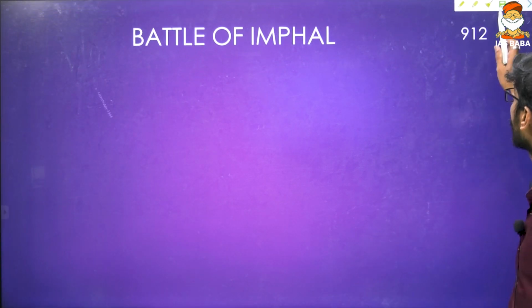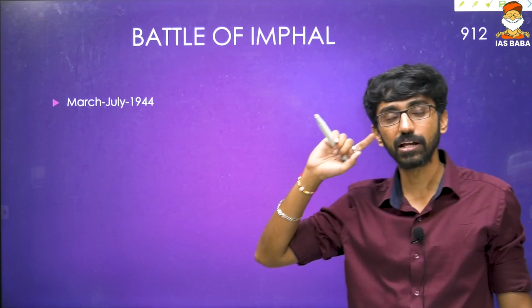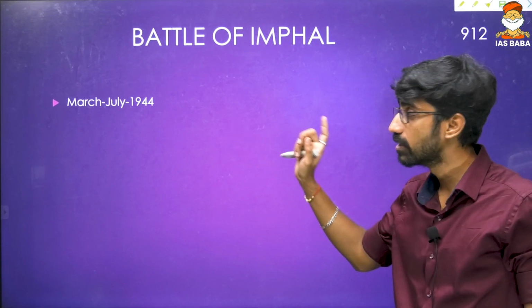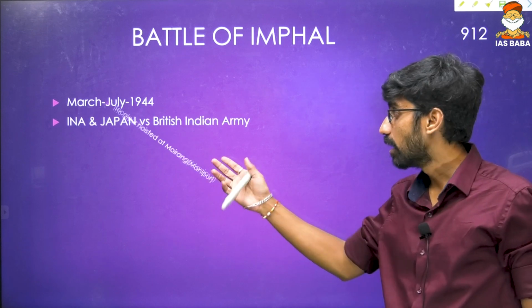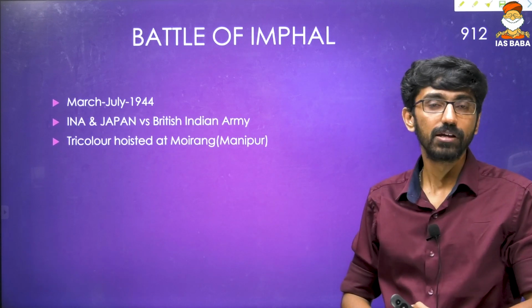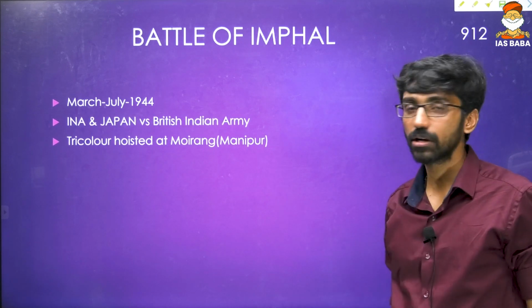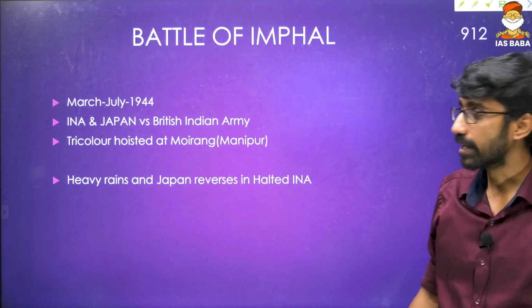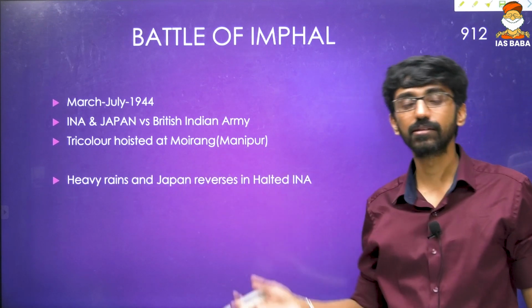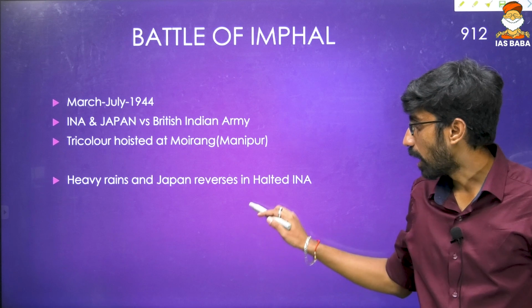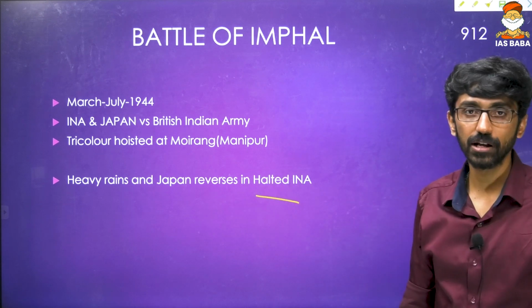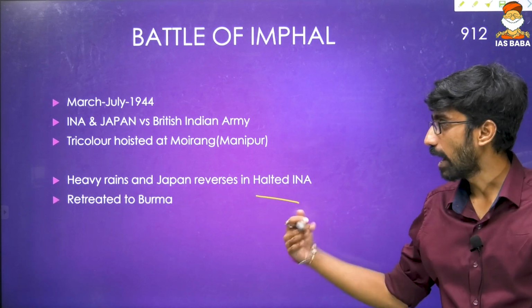Okay, so the Battle of Imphal, that is one invasion of INA with the help of Japanese soldiers, happened in March-July 1944, INA and Japan versus British Indian Army, and the tricolor was hoisted at Moirang in Manipur. Okay, but heavy rains and Japan's reverses in the Second World War halted the INA's march towards India to free India from the British clutches, and they retreated to Burma.